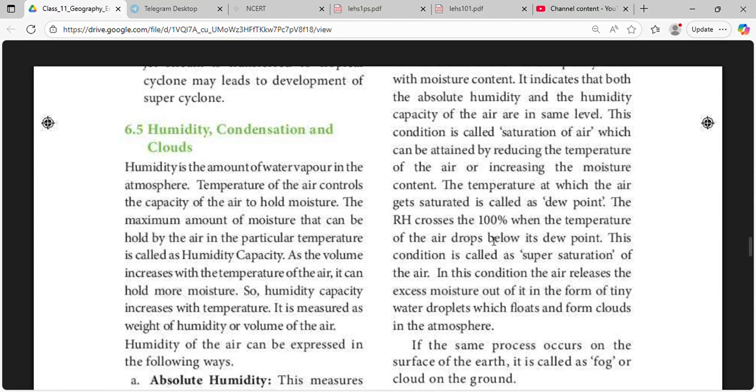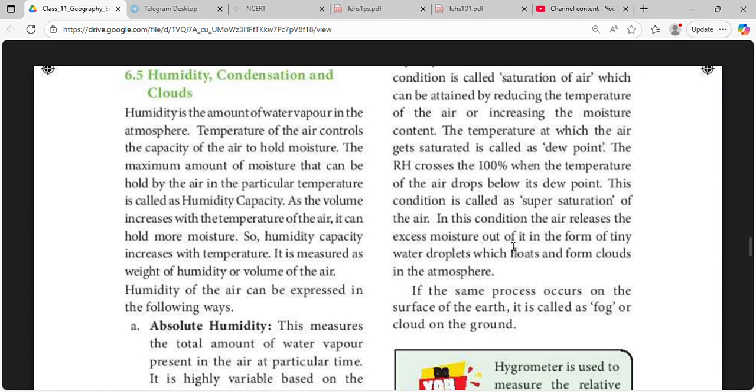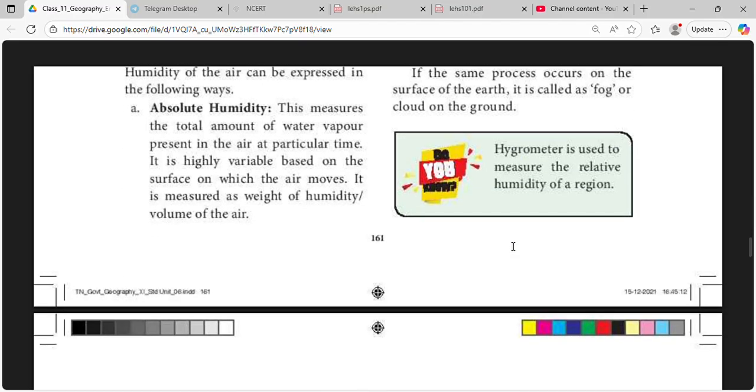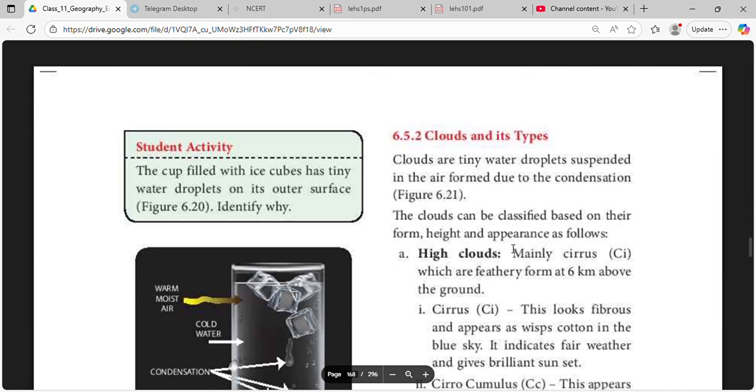RH crosses 100% when the temperature of the air drops below its dew point. This condition is called supersaturation of the air. In this condition, the air releases the excess moisture in the form of tiny water droplets, which float and form clouds in the atmosphere. If the same process occurs on the surface of the earth, it is called fog, or a cloud on the ground. A hygrometer is used to measure the relative humidity of a region.